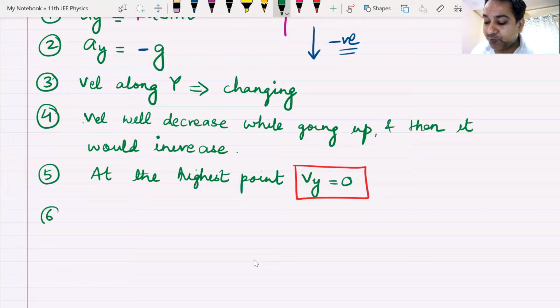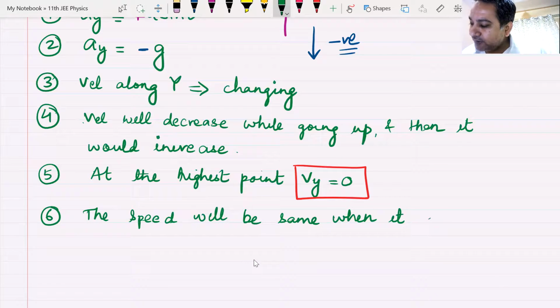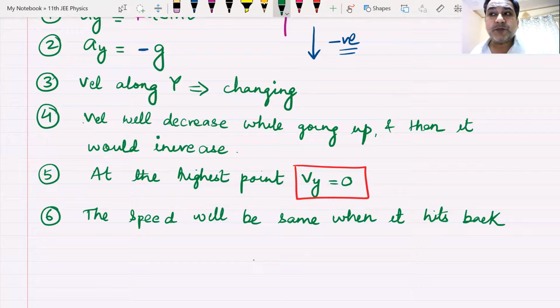Now I can also add this point number 6. The speed will be the same when it hits back the ground. But what about the velocity?